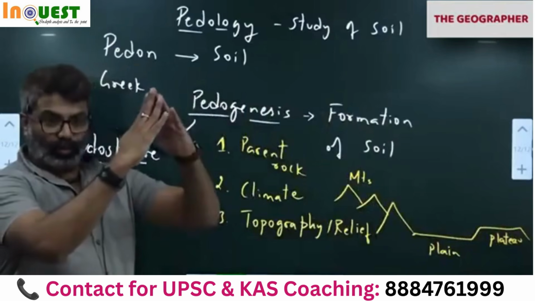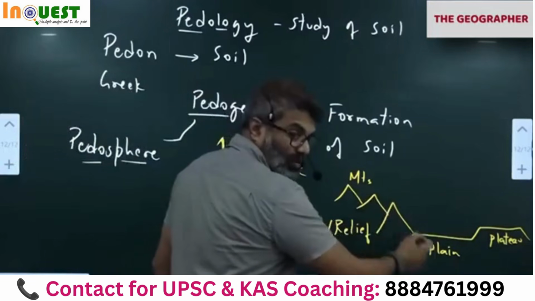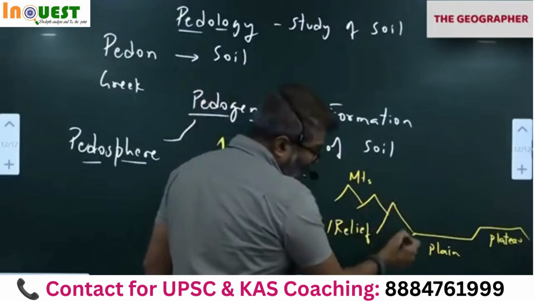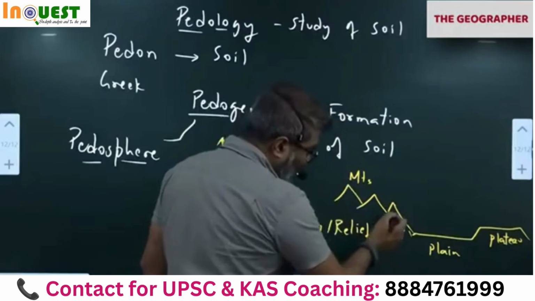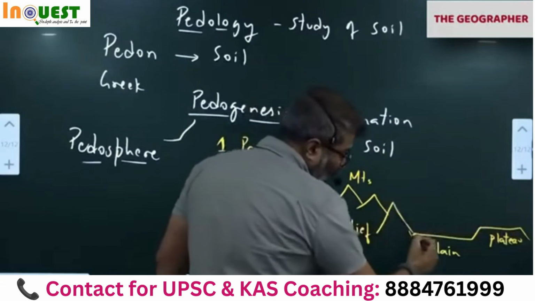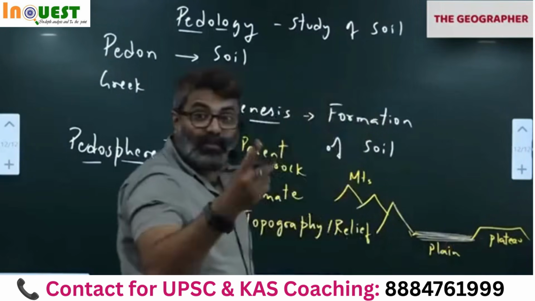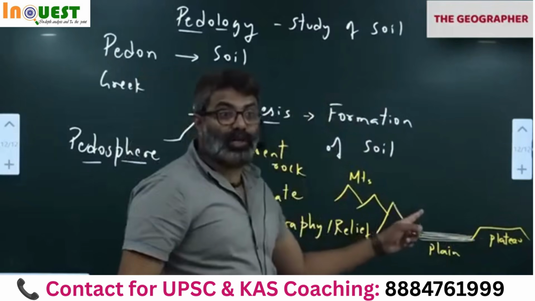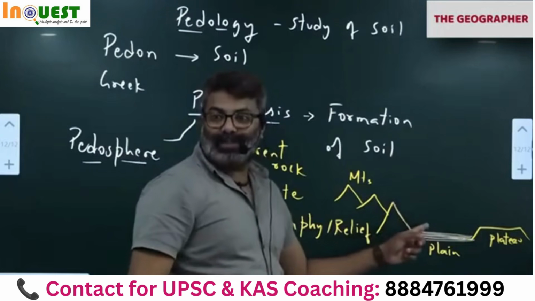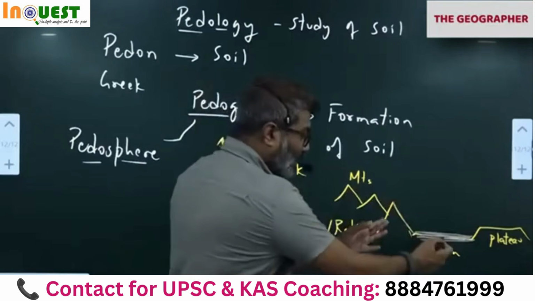So mountains have steep slopes. As a result, when weathering and erosion take place, the soil comes down. So the mountains have thin soil. On top of the mountain, the soil layer is very thin. Why? Because of the steep slope, the erosion is more, and all the soil will come and accumulate where? Plains. That is why plains have thick, well cultivable soil. So it supports more agriculture, more population. Plains have thick soil because many sediments from surrounding areas come and deposit here.